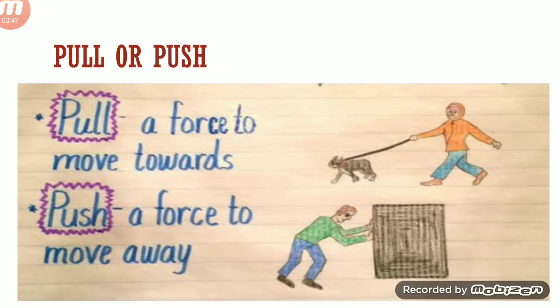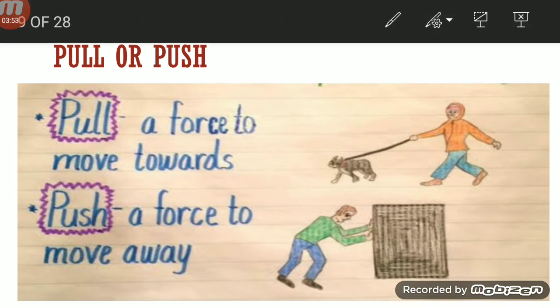Here, pull is nothing but a force that moves the object towards the force. Here, the dog is pulling the man towards himself. It is called pull. Push is nothing but a force that moves the object away from the force.